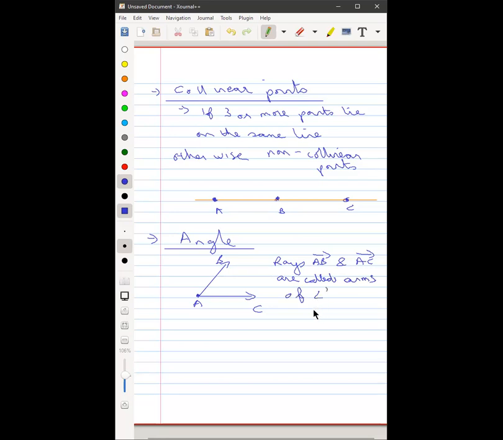The endpoint is called the vertex. You already know about all of this. So when we look here, A is called the vertex and AB as well as AC are called the arms.